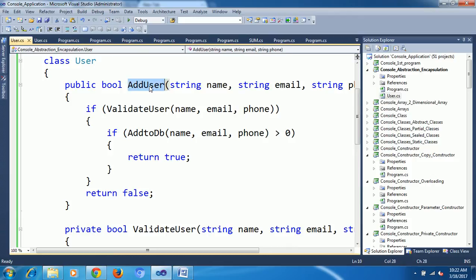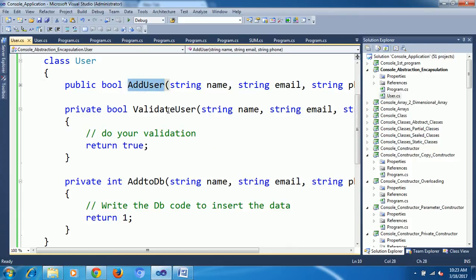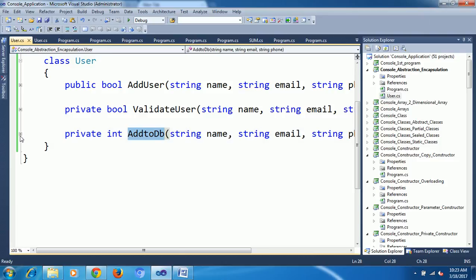Here AddUser is my main method. Under it, my sub methods are ValidateUser and AddToDB. Okay, these are separate. I took only three; if you want, you can take any number of separate classes. Here, see, this one is private and this one is public.